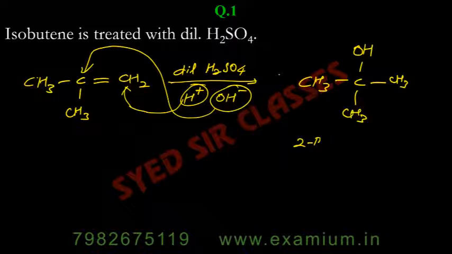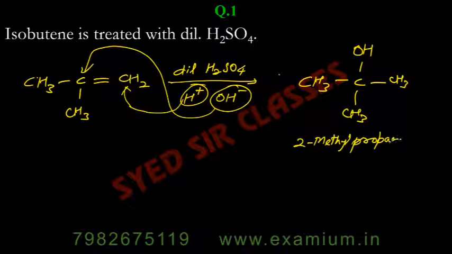So it will be 2-methylpropan-2-ol. Remember, dehydration takes place with concentrated H2SO4, not dilute H2SO4.